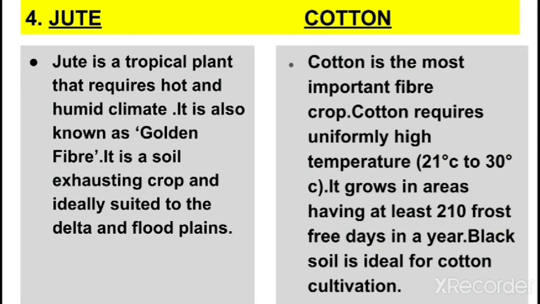In the cotton you will write, cotton is the most important fiber crop. Cotton requires uniformly high temperature, that is 21 to 30 degrees Celsius temperature. It grows in areas having at least 210 frost free days in a year. Black soil is ideal for cotton cultivation.